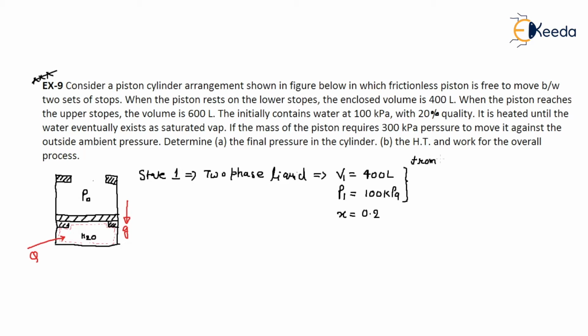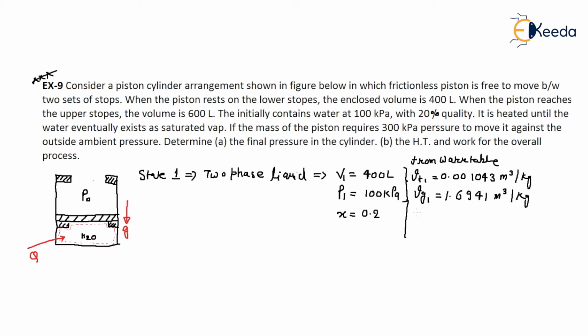From the water table, you can find Vf1, which is 0.001043 meter cube per kg. What is Vg1? This is 1.6941 meter cube per kg.